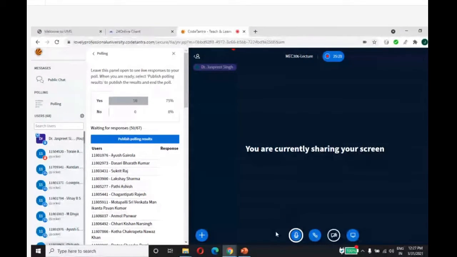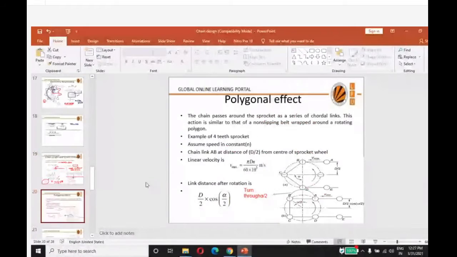Okay. Now I'm going to discuss with you the polygonal effect. In the beginning, I told you that although the chain does not slip, the efficiency of the chain is still not 100%. This decrease in efficiency is due to an effect known as the polygonal effect or chordal effect, or it is also called chordal error. Chordal means the chain is moving in the form of chords. It is called polygonal, chordal, or chordal error.